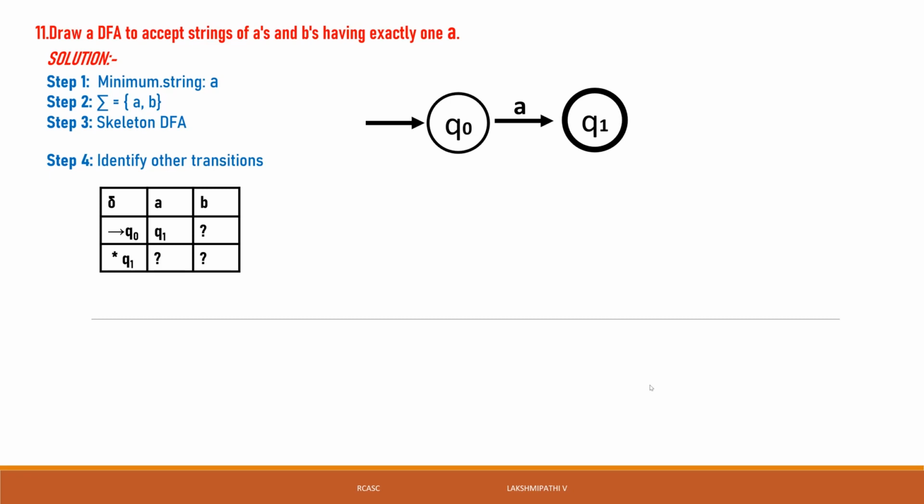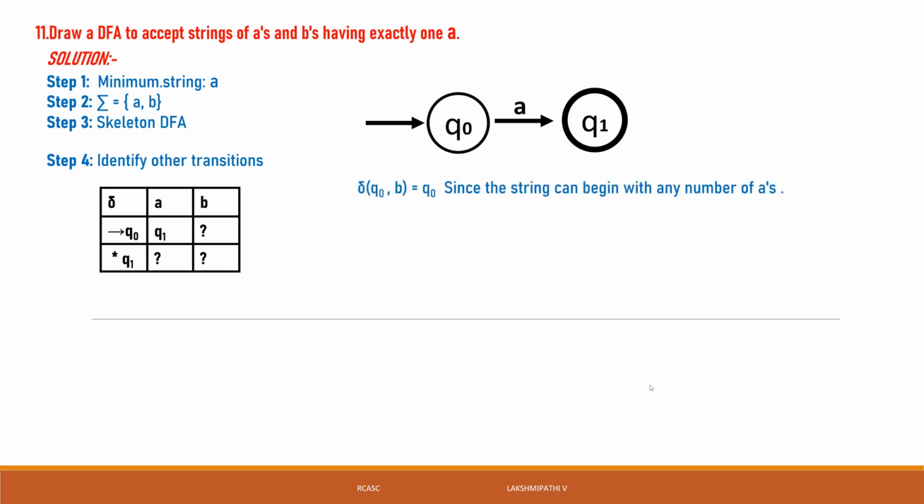In this transition table, we can see what is defined and what is undefined. Q0 of A is Q1. Q0 of B, we have not defined in the skeleton. Q1 of A also is not defined in the skeleton. Q1 of B also is not defined in the skeleton. Then come to that: what is the undefined transition of Q0 of B?